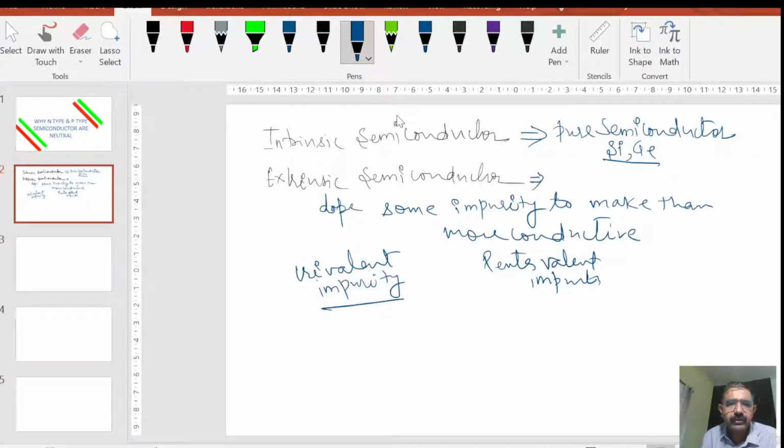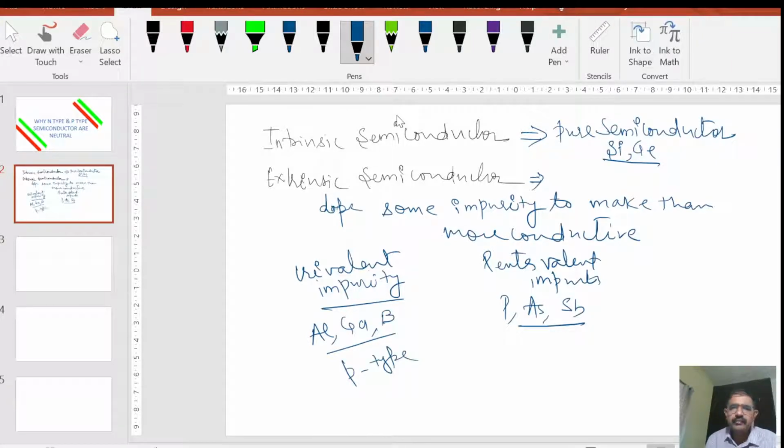You all know trivalent impurities are basically aluminum, gallium, and boron is also one more example. If pentavalent, we get phosphorus, arsenic, antimony, etc. When we mix a trivalent impurity, the semiconductor becomes a p-type semiconductor, and when we mix a pentavalent impurity, it becomes an n-type semiconductor. So our question is why n-type and p-type semiconductors are neutral.